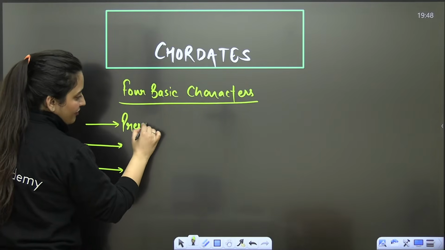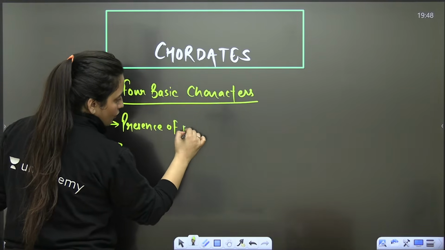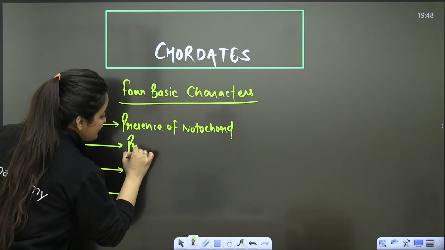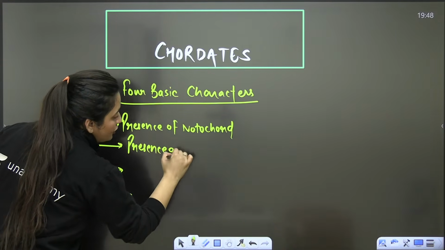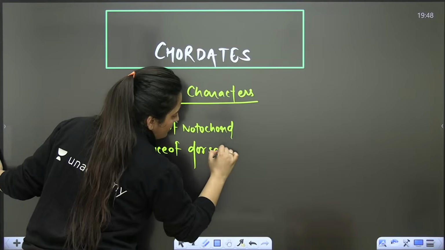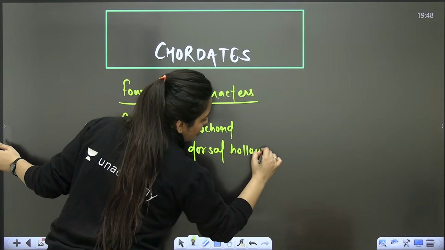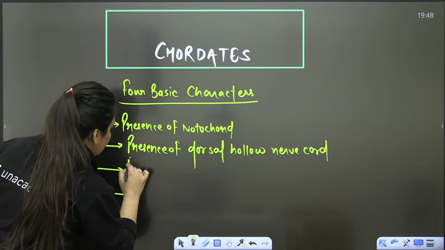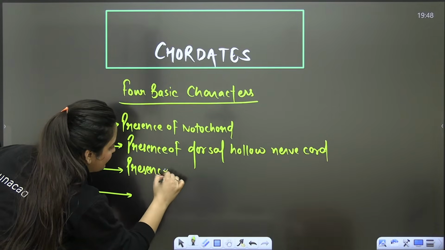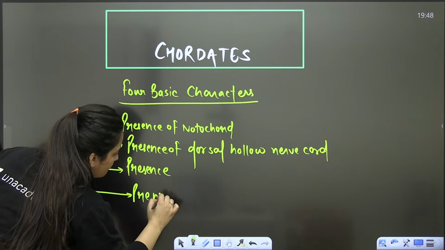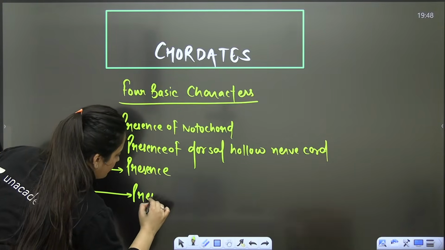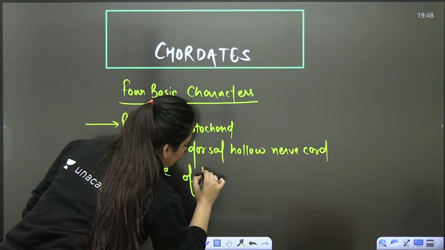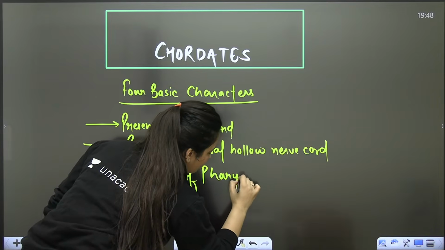The first one is the presence of the notochord, the second one is the presence of a dorsal hollow nerve cord, and the third one is the presence of pharyngeal gill slits.